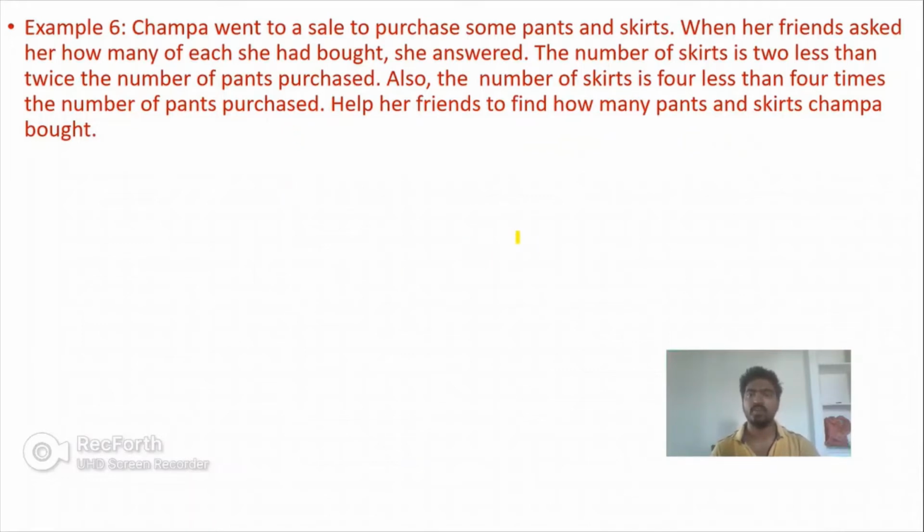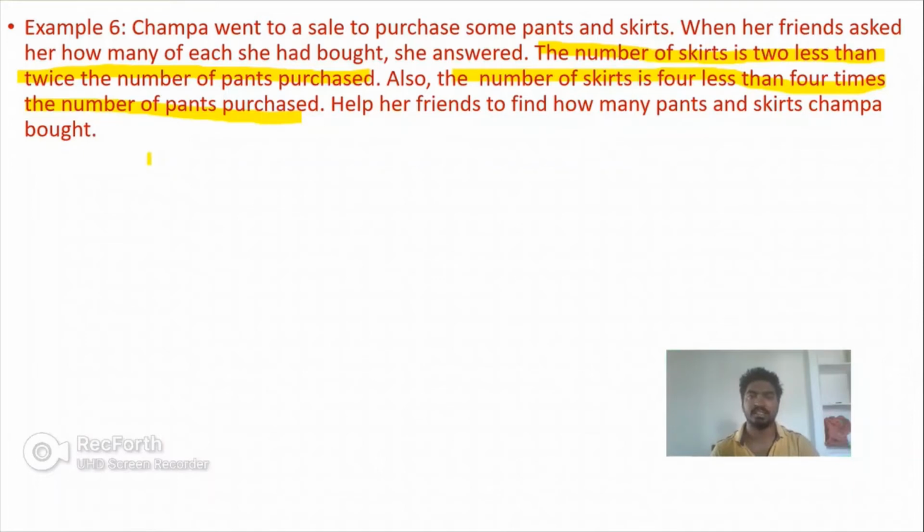So, in the given question, what information do they provide? They provide information based on two conditions. That is, the number of skirts is 2 less than twice the number of pants purchased. Also, the number of skirts is 4 less than 4 times the number of pants purchased. So, based on these two conditions, we have to frame two equations and solve them further in order to plot the graphical representation of the two line equations.